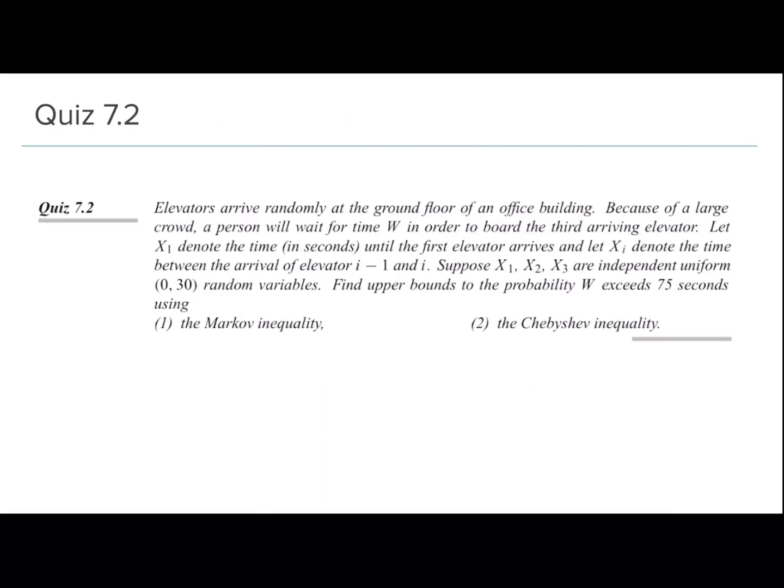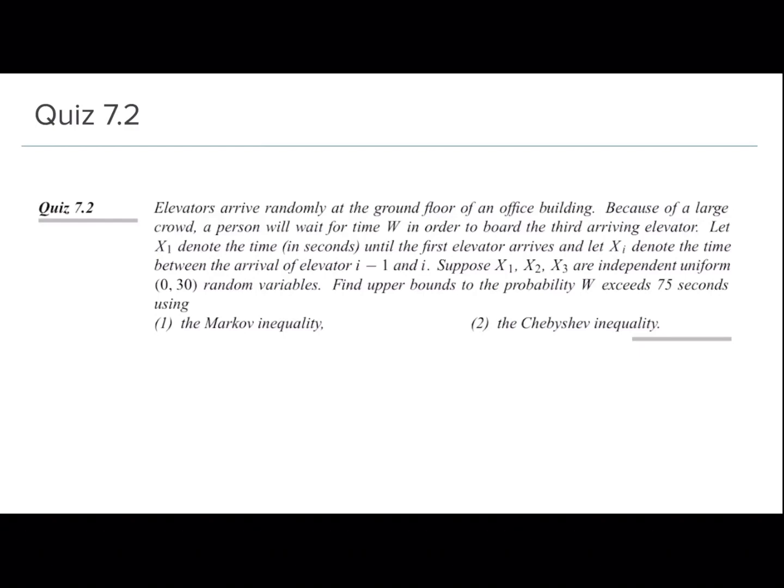Right, so now let's start with the first question, which is quiz 7.2. And the question says, elevators arrive randomly at the ground floor of an office building. Because of a large crowd, a person will have to wait for time W in order to board the third arriving elevator.